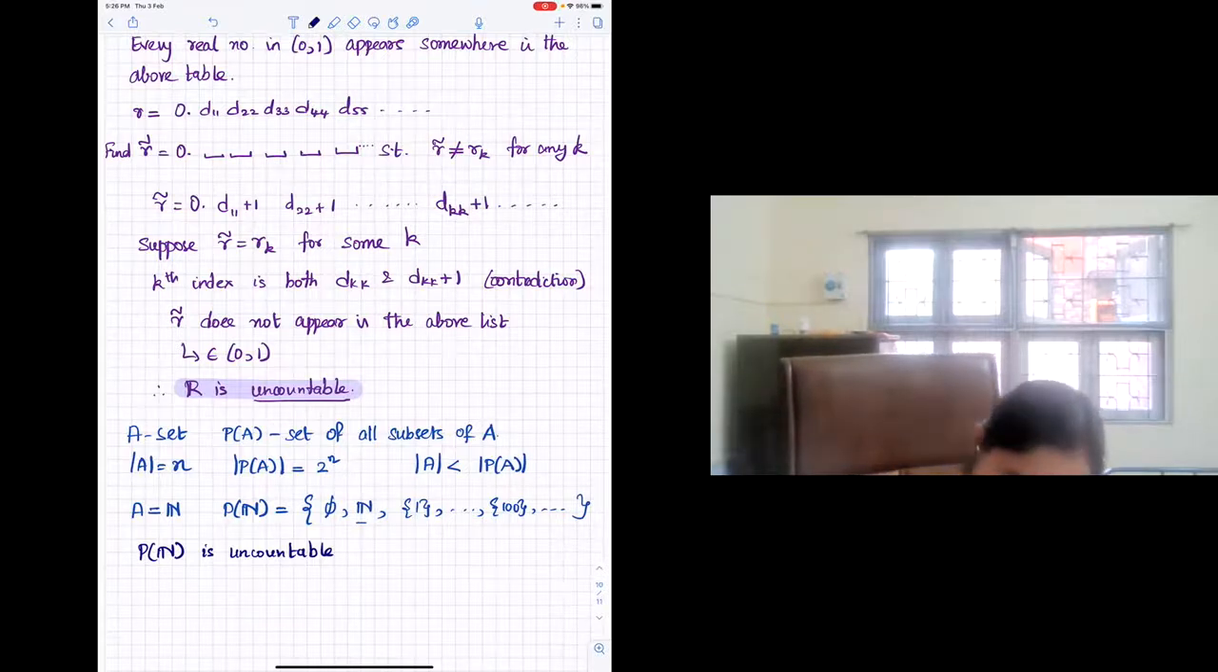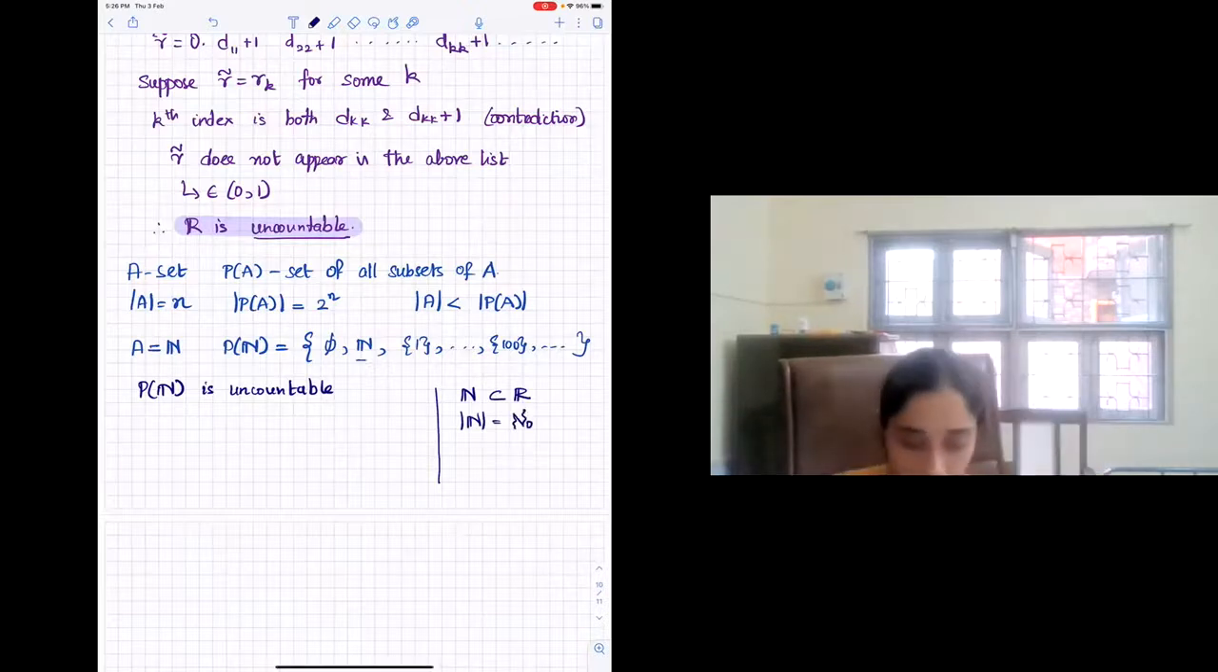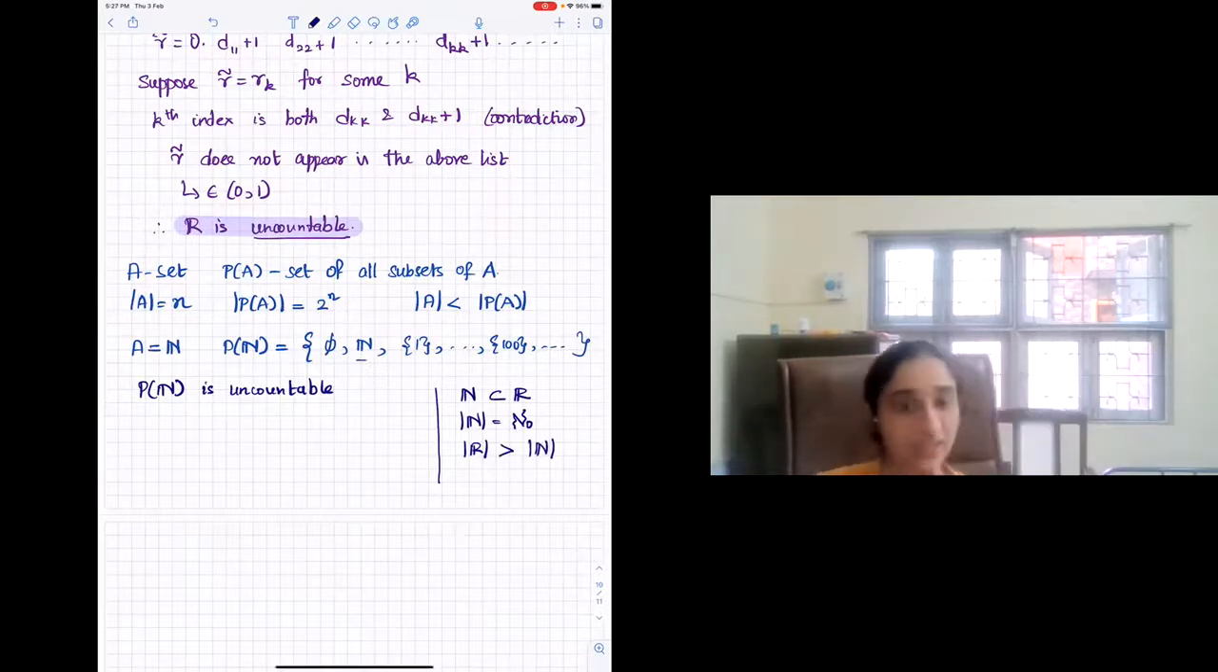So we know that n, the cardinality of n, we denoted it by some constant that is used to denote it. Now, what can you say about the cardinality of reals versus the cardinality of naturals? It's larger. So the cardinality of reals is strictly greater than the cardinality of natural numbers.